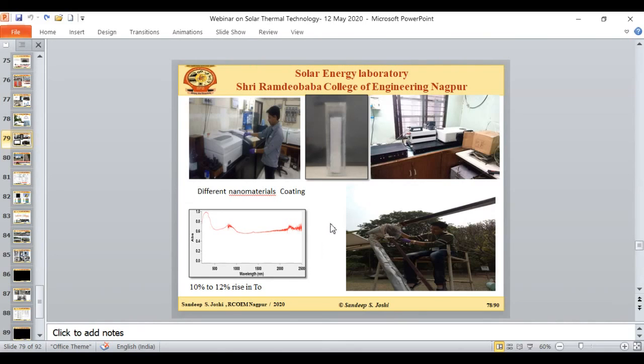Apart from this, we are also using nanomaterial coating. Again, we could succeed in developing different types of nanomaterials and selective coatings with the help of the same synthesis and characterization methods at the NEERI lab. Again, we checked with the help of the solar simulator, and we could find out different types of materials, and we got very good results with the different selective coating arrangements and this quartz glass arrangement.